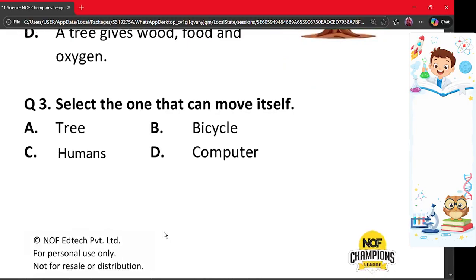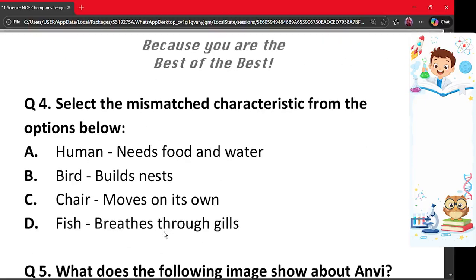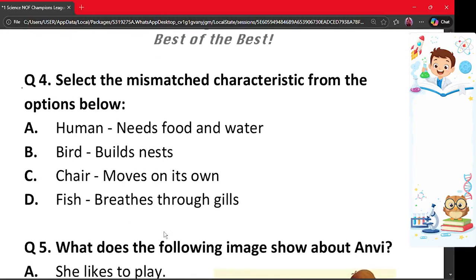The next question is question number 3. Select the one that can move itself. Option A says tree, B says bicycle, C says humans and D says computer. The correct answer is option C. Living things can move on their own, while non-living things move only when pushed or pulled. Among the given options, humans can move by themselves. So the correct answer is humans.